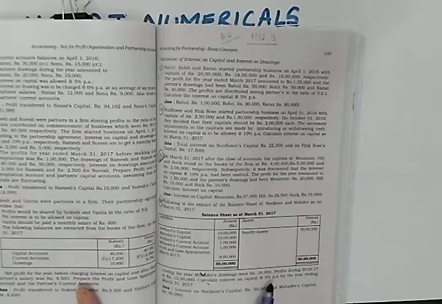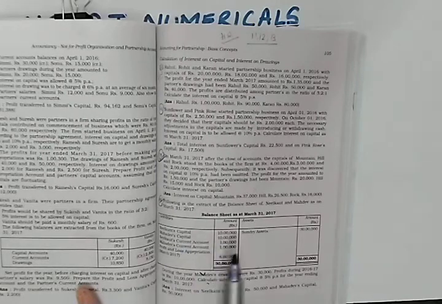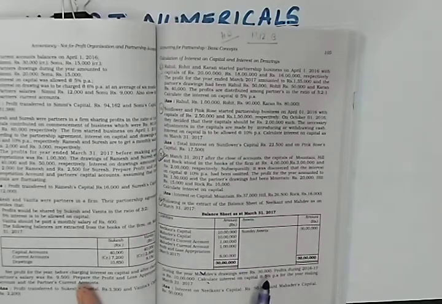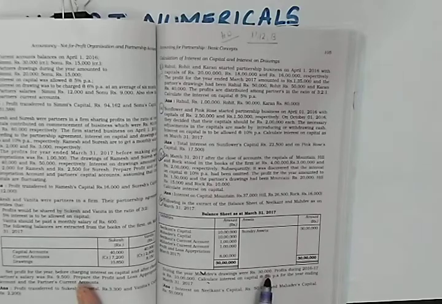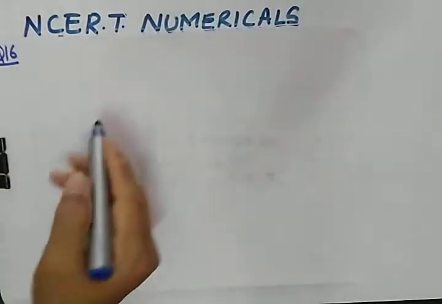So you will simply calculate 5% of 10 lakhs for Neelkant's interest on capital, likewise 5% on 10 lakhs for Mahadev's interest on capital. You don't have to make any adjustment or you don't have to make any statement showing opening capital. So it is a direct question. Let us calculate their interest on capital.